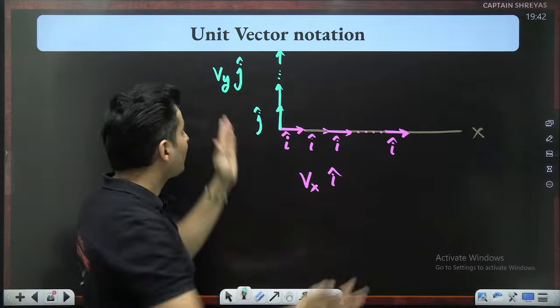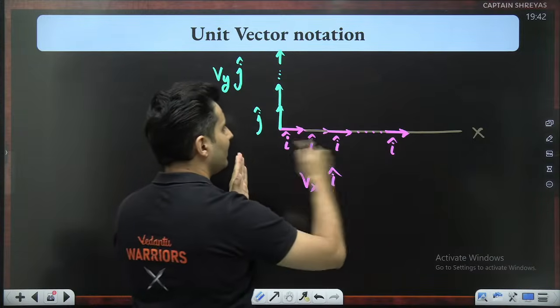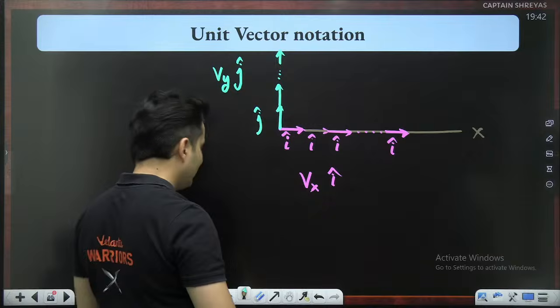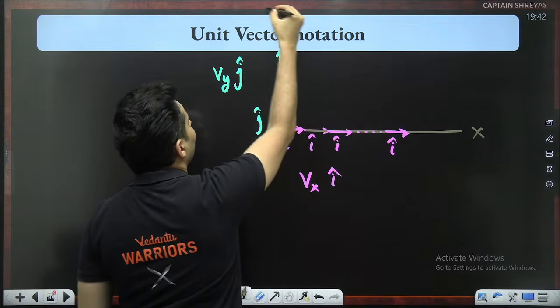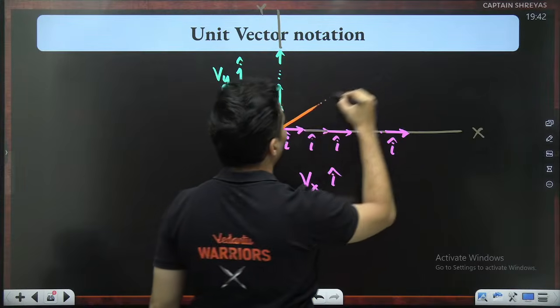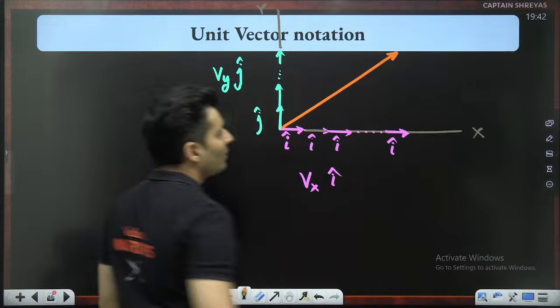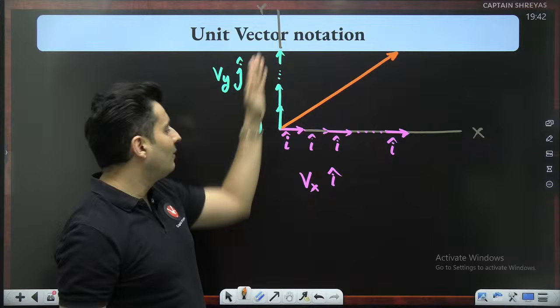So now, if I combine both of them, Vx i cap this way, Vy j cap this way, you can use your parallelogram law or any law that you want. Okay, this was the y-axis. If I combine them together, won't I get this particular vector? This is in the x direction, this is in the y direction.